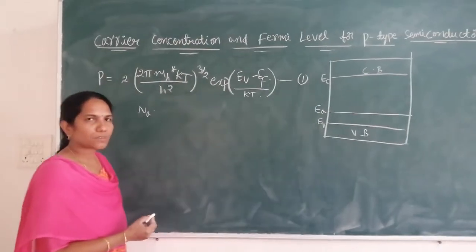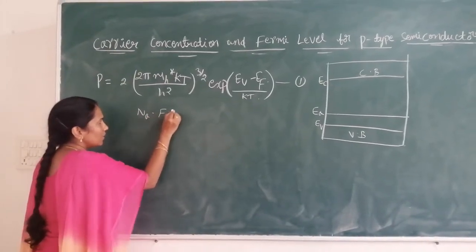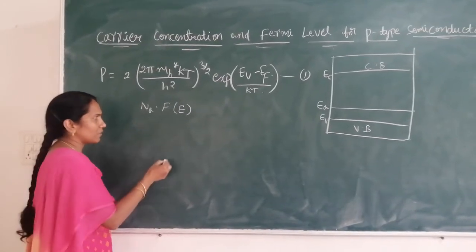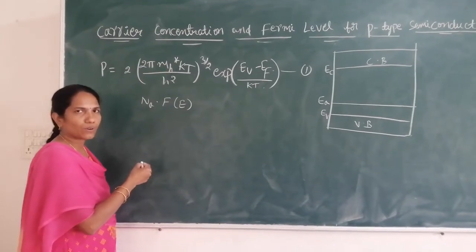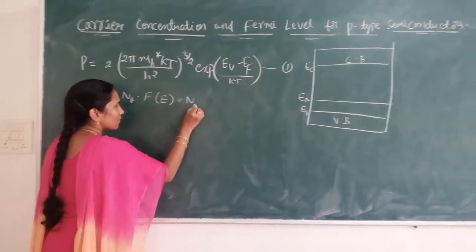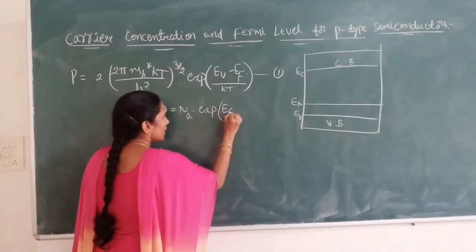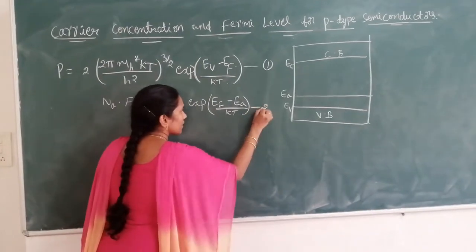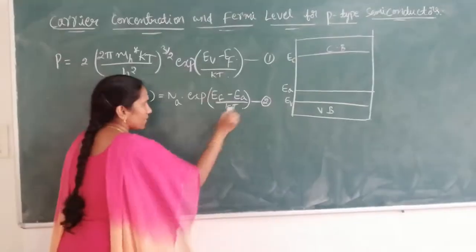The number of electrons present in the acceptor level is given by N_A into F(E). Here F(E) is the probability of finding the electrons. We already calculated this value while deriving the density of electrons in intrinsic semiconductors. The same expression I am writing here: N_A into exponential of (E_F minus E_A) by kT. This is the expression for the number of electrons in the acceptor level. Let it be equation 2.